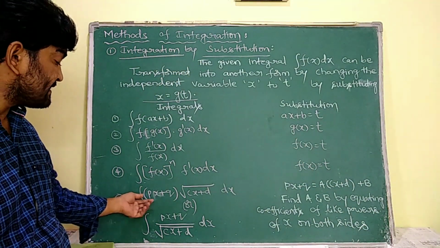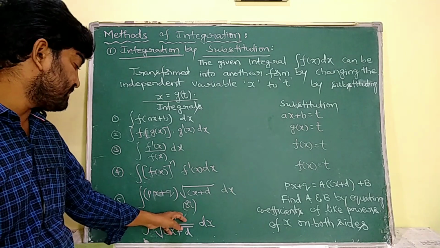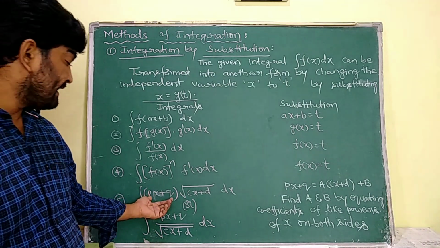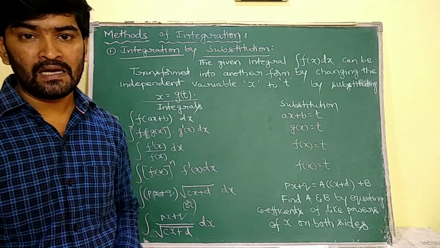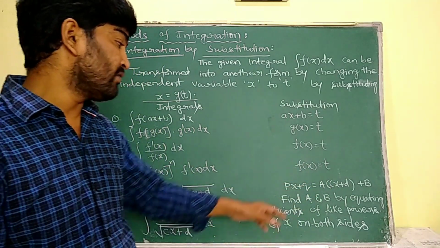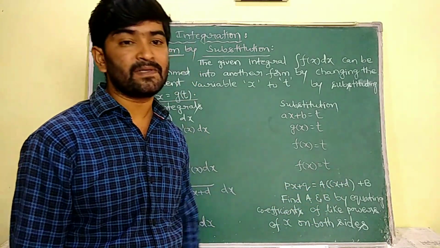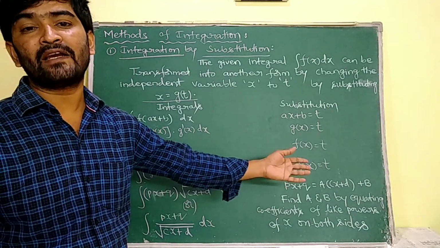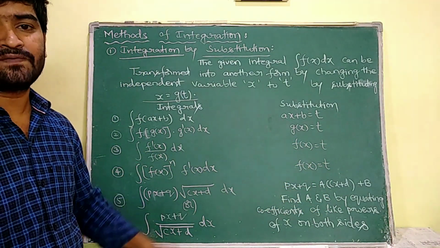If the given integral is in the form of px plus q into root over cx plus d dx, or px plus q by root over cx plus d, then we are going to rearrange this px plus q as A into cx plus d plus B. After that, by comparing the coefficients of the powers of the variable on both sides, we calculate A and B. So px plus q is equal to A into cx plus d plus B. By comparing the x coefficients on both sides, we calculate the unknown values capital A and capital B. By that we find out the value of this integral.